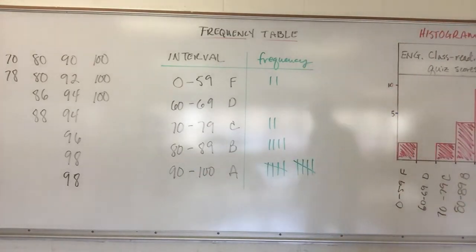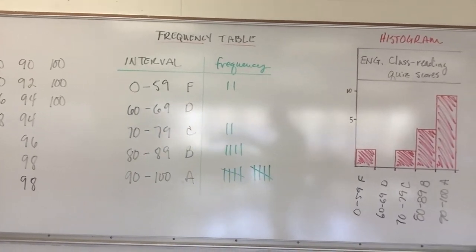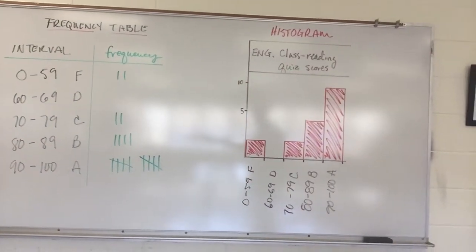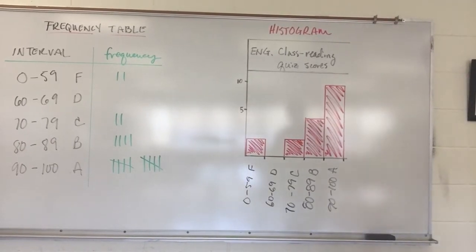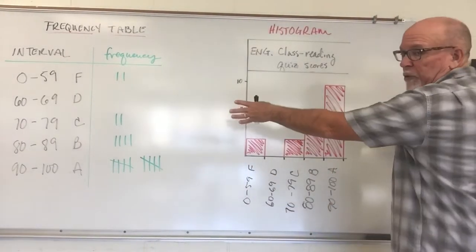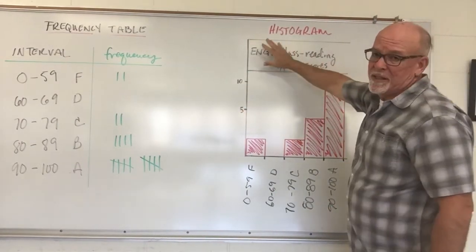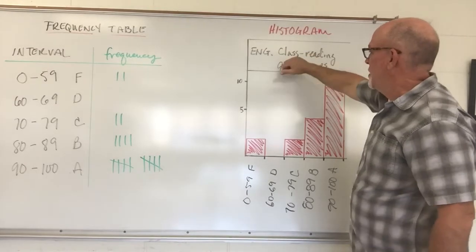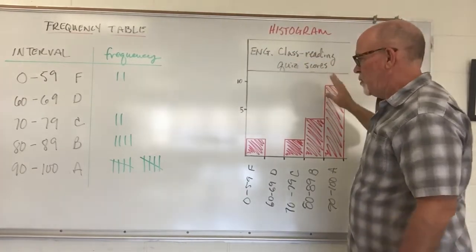A's. So that's a frequency table. Then we're going to take that information from your frequency table and set it up in a histogram. Okay, this is called a histogram, this last one. So it went from frequency table to histogram. Your histogram needs a title so somebody knows what you're talking about. This is English class reading quiz scores, however you want to say it.